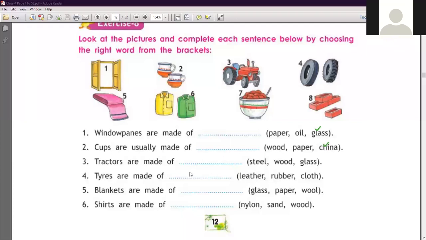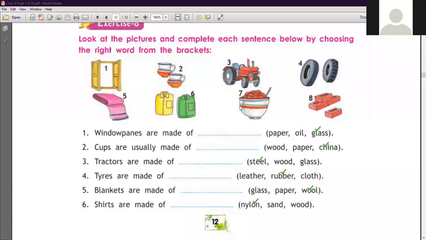Number 3 is here, tractors are made of steel, wood or glass. अब ट्रैक्टर आपको देख सकते हैं कि स्टील से बना है या वुड से बना है या ग्लास से बना है. Yes, obviously it is made of steel. Number 4 is here, tires are made of. Tires किससे बने हैं, लेदर से, रबर से या क्लॉथ से. तो correct one is here rubber. Number 5 is here, blankets are made of. Blankets किससे बने, ग्लास से, पेपर से या वूल से. Yes, correct is here wool. Number 6 is there, shirts are made of. Shirts किससे बनी है? Nylon, sand or wood. Yes, shirts are made of nylon.